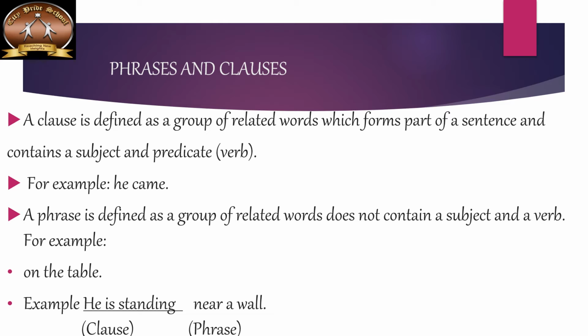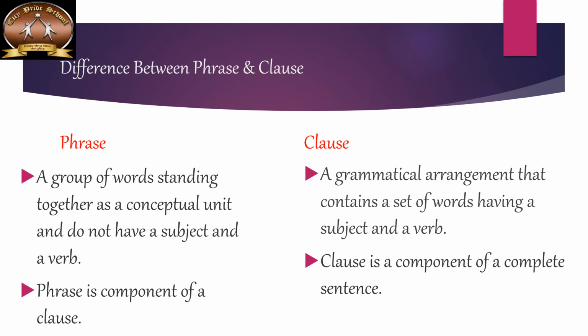Now, with the next example, you will understand the difference between a clause and a phrase. Here, he is standing near the wall. He is standing is a clause because it has a subject, he, and is standing is the verb. Near the wall is a phrase which doesn't have any subject or verb. Let us see more in detail about the difference between phrase and clause.